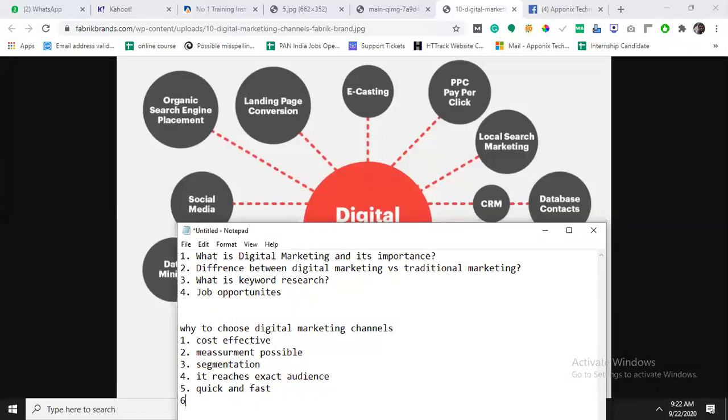And the sixth advantage is control. Anytime you can pause the ad, run the ad, or reschedule the ad. But that does not happen in traditional marketing. Once the paper is printed, we can't roll back. But here we can roll back the ads.